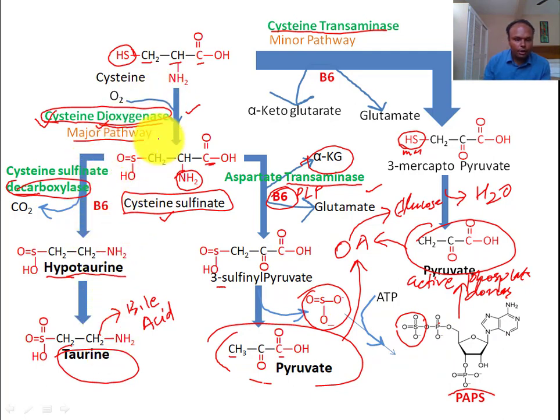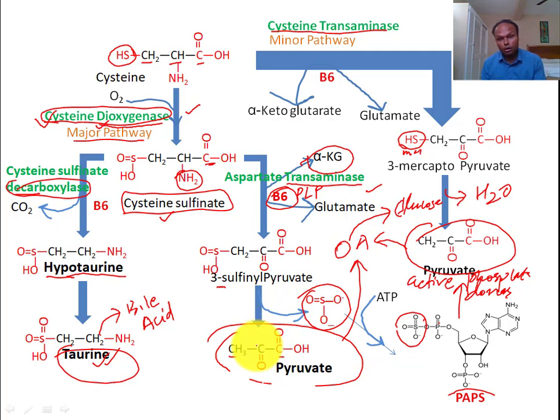Now the second important role of this major pathway is taurine. This pathway is important for synthesis of taurine, which is required for bile acid synthesis. So this whole pathway happens in liver only. It is based on need only. If taurine is deficient in the cell, taurine will be synthesized.